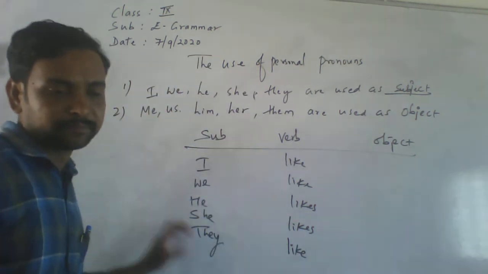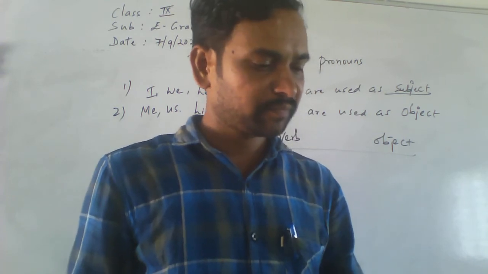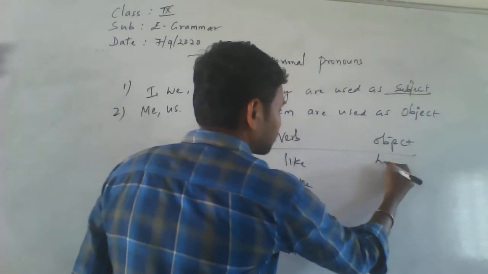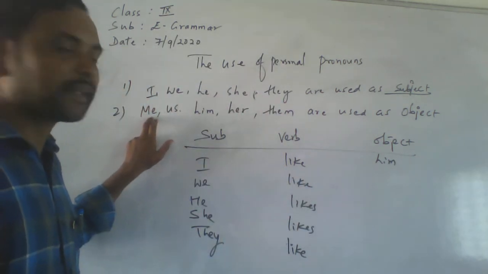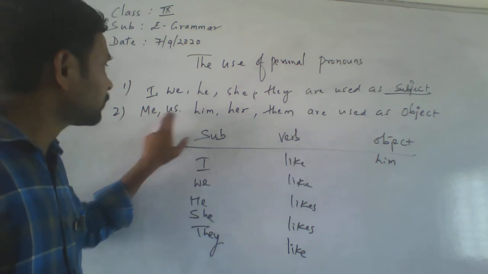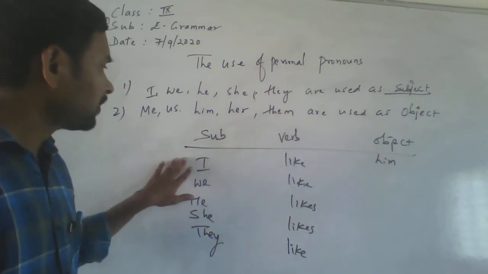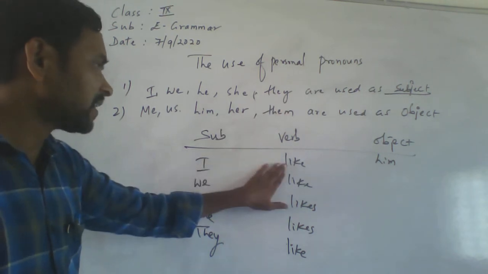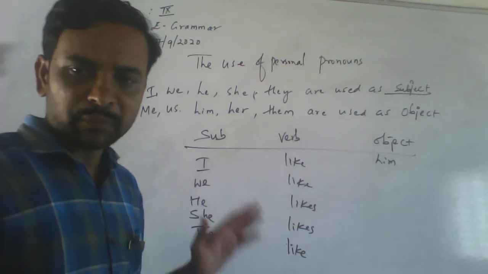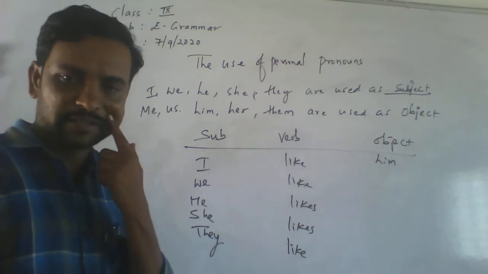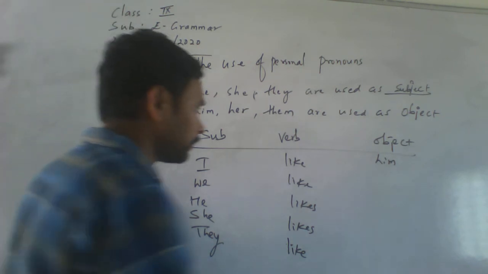Here, I like. I like him. Where is the him? Look at him in the object line. I is in the subject line. Okay. I is a subject, then like is a verb, then him is an object. What is last? Whichever thing comes last, that is called the object. Okay, that is called what? Object.